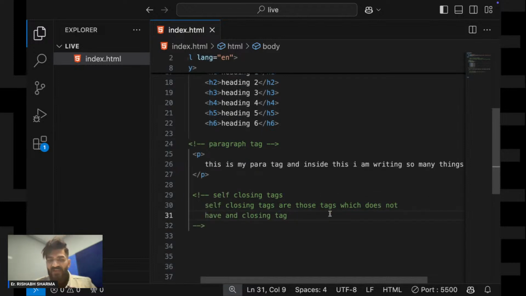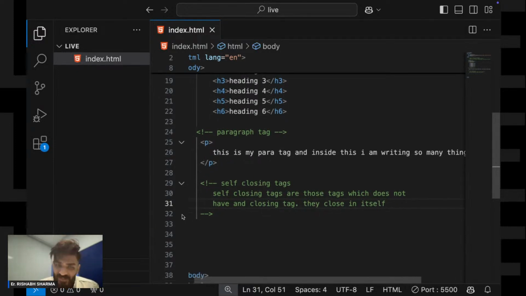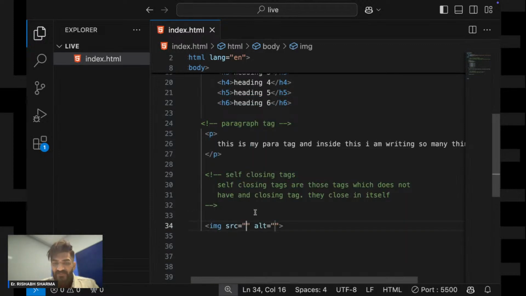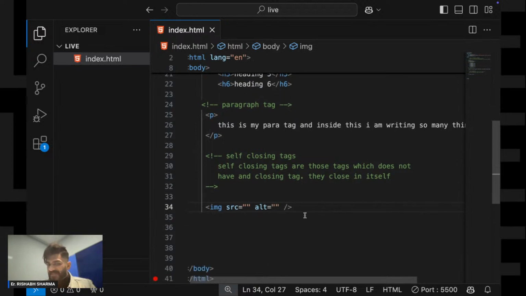They close in themselves. For example, if I take an image tag, as you can see, there is no closing tag.